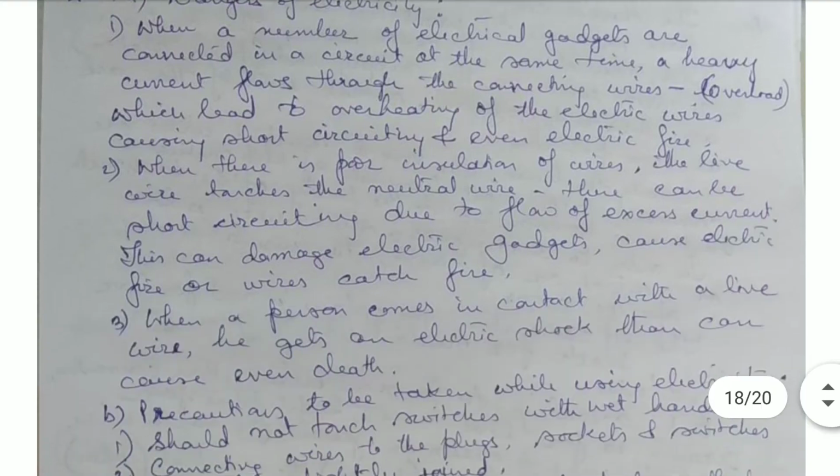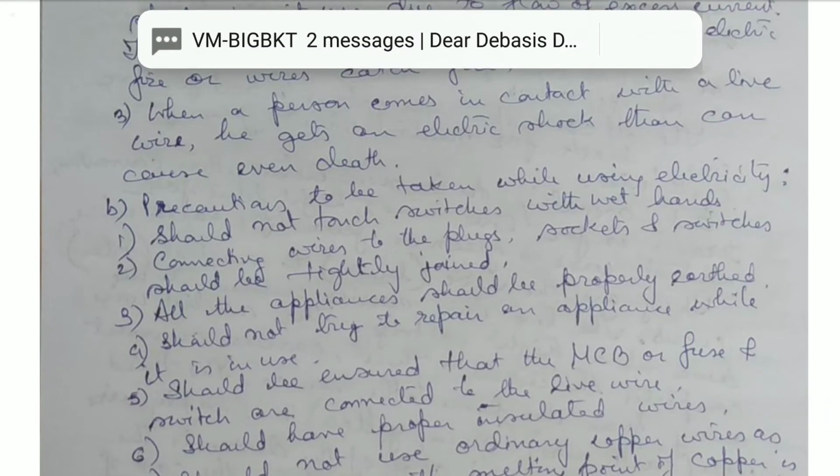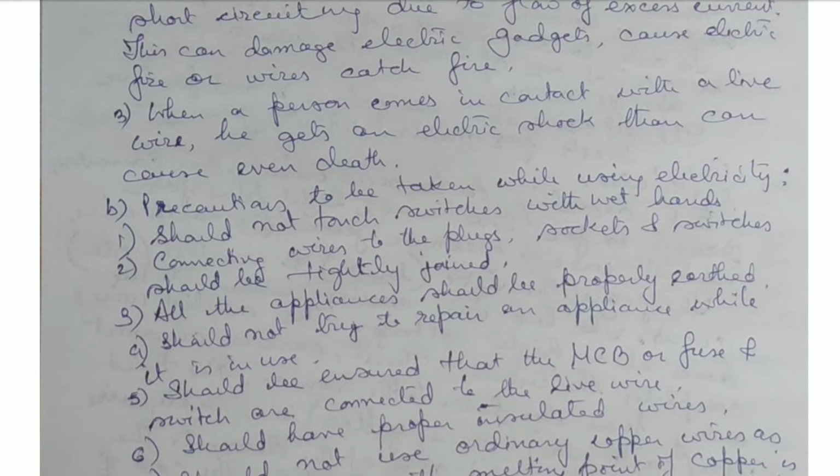When there is poor insulation of the wires, the live wire touches the neutral wire, there can be short circuiting due to the flow of excess current. This can damage electric gadgets, cause electric fire, or wires catch fire. When a person comes in contact with a live wire, he gets an electric shock that can cause even death.